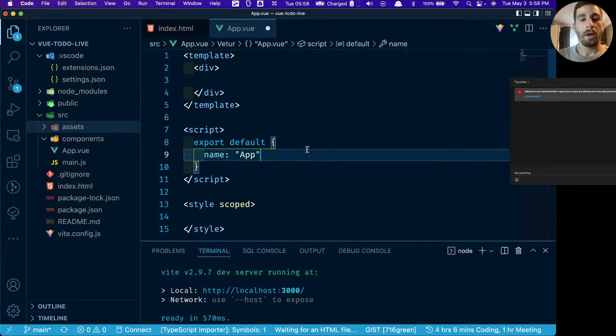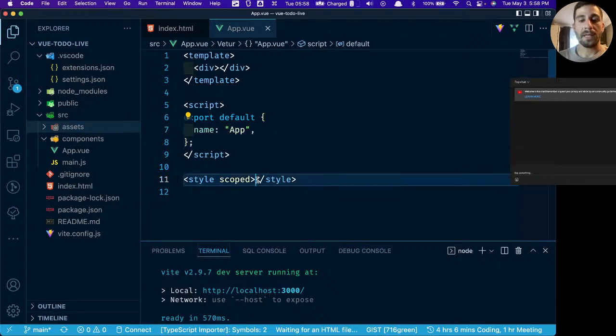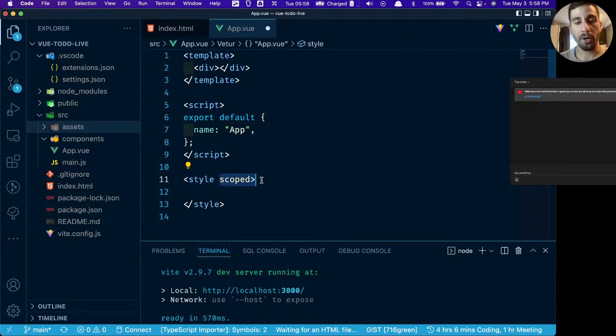Okay. So you can see that the style is scoped. This is something that is going to be important. We are not going to deal with it much today. We're going to have a bunch of different components when you're working with Vue.js. If it says scoped, that means that any CSS that you put in these tags is going to be specific to only this component. If it doesn't say scoped, then the CSS is going to go downstream to every component from there. At least I believe that's how it works.